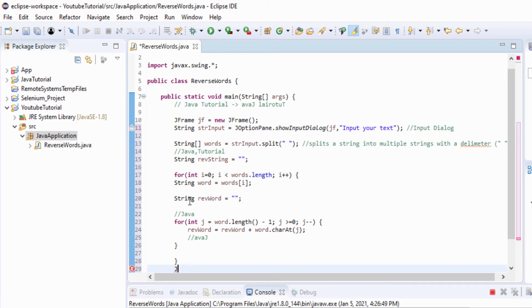When it exits both of the loops, we will show the message dialog. So JOptionPane.showMessageDialog, gf, which will be the gframe, and then we will pass our revString.